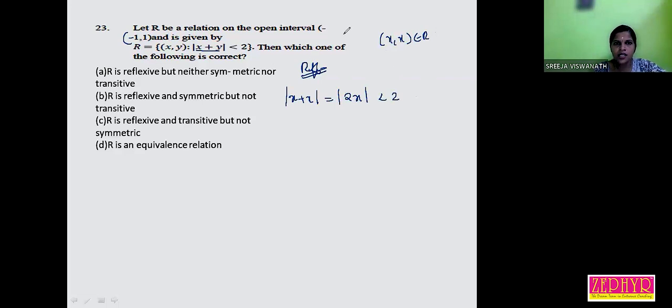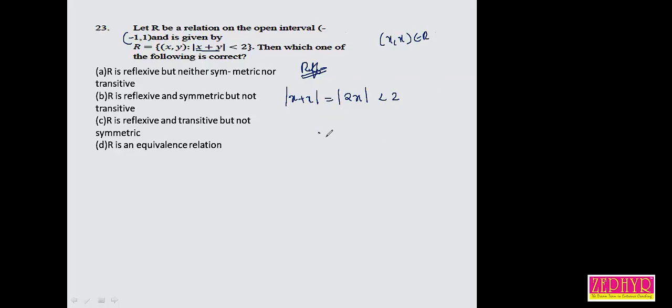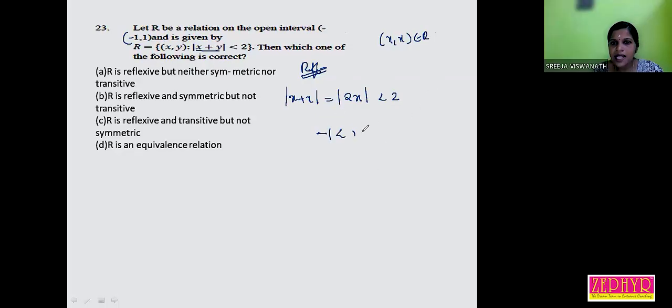Since x belongs to the open interval -1 to 1, is it true or not? Yeah, it's true.